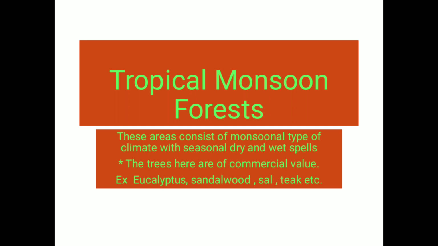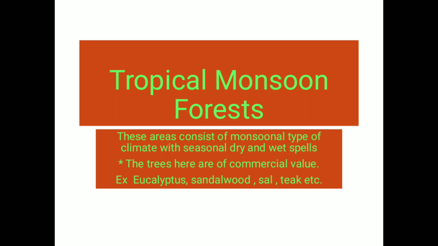Now, tropical monsoon forests are found in the tropical areas, as we saw when we looked at the globe. I had told you about the tropical region and the subtropical region, so from there you can recall the tropical areas. Here it mainly consists of a monsoon type of climate with seasonal dry and wet spells, which means it is dry also and it is wet also. It is not a heavy rainfall.